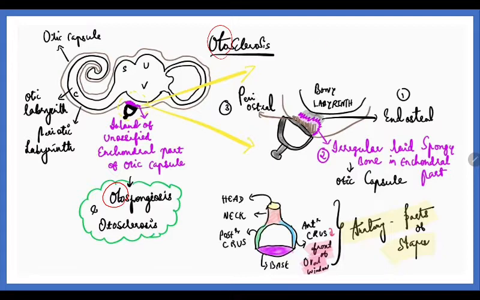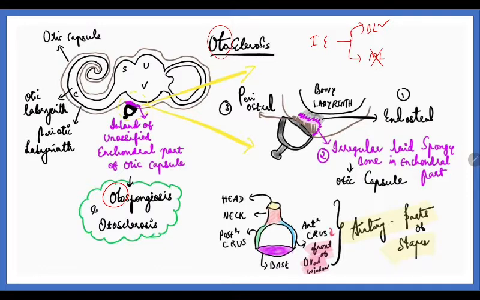Now, the actual site is the inner ear. When we divide the inner ear, it is the bony labyrinth and the membranous labyrinth. Sclerosis, spongiosis is soft. The pathology is soft, and therefore we eliminate the membranous labyrinth. So the pathology could be at the bony labyrinth.